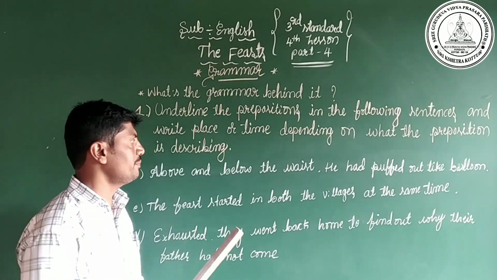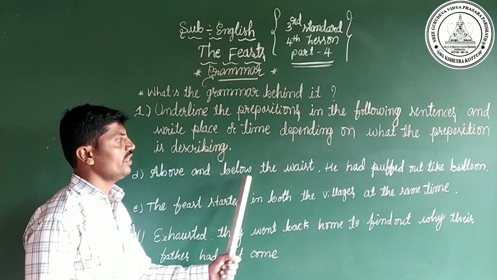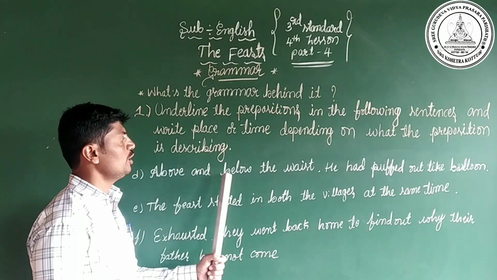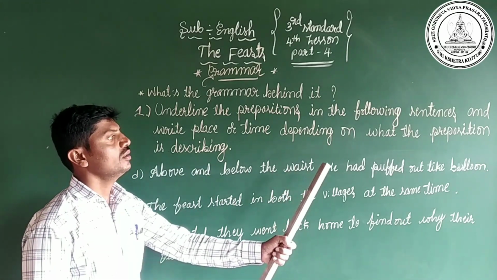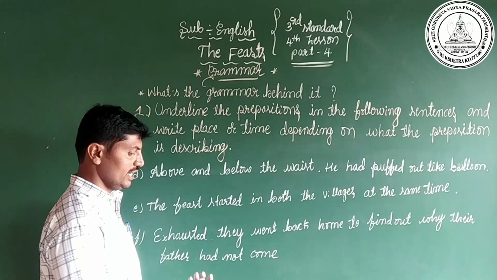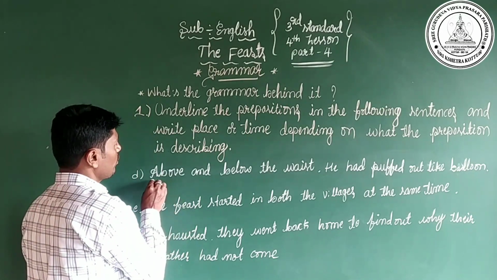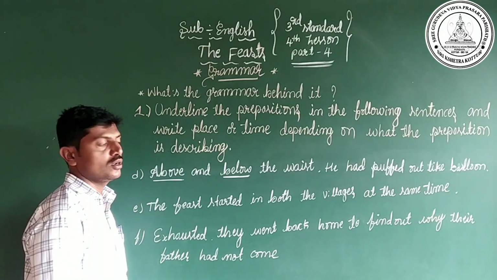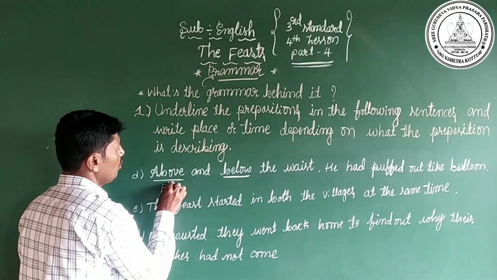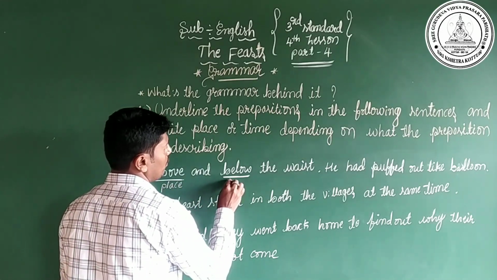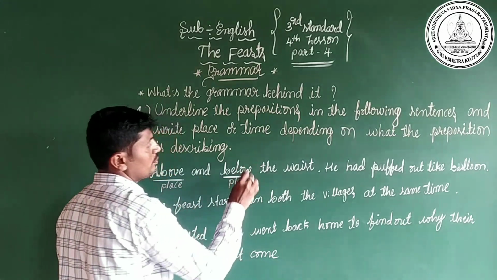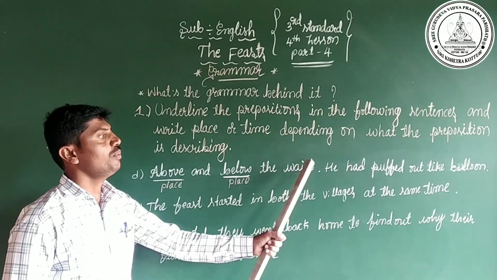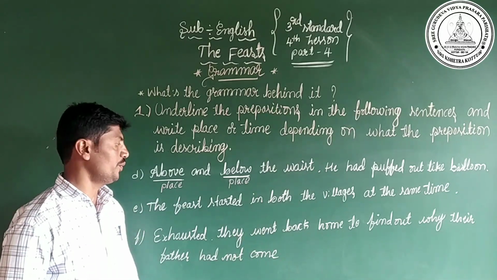Let's come to the next statement. Above and below the waist, he had puffed out like a balloon. Yes, dear children, in this statement there are two prepositions, above and below. These two prepositions show about the place, so we have to write place for both prepositions. Is it?